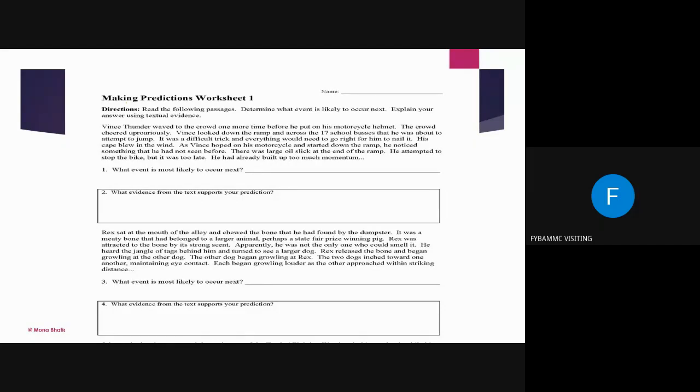There is a sequence of events happening in the paragraph, and according to that you have to predict. You also have to tell me the evidences from the text that support your answer. So these are 2 exercises. Please take a screenshot because I really want you to work on it. Once you go through these exercises, your reading fluency will be much, much better than before.